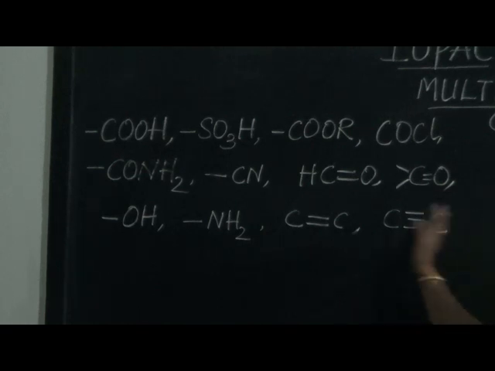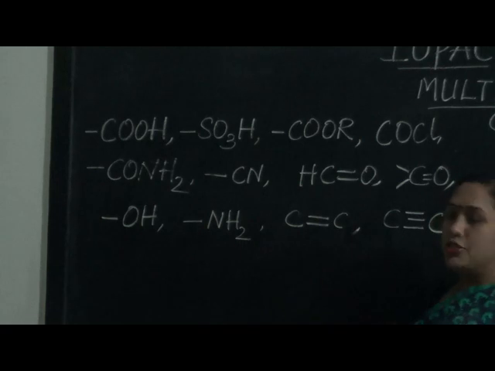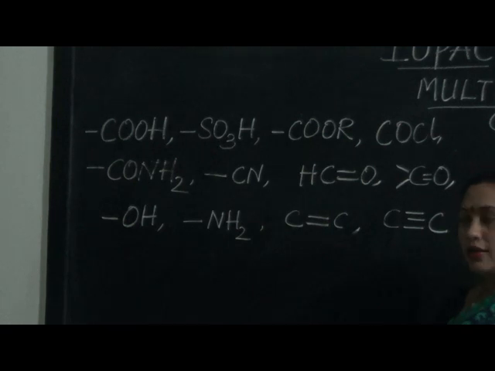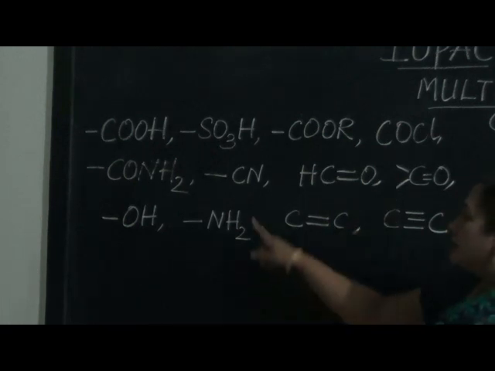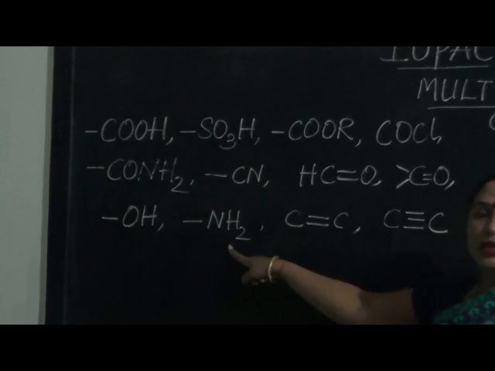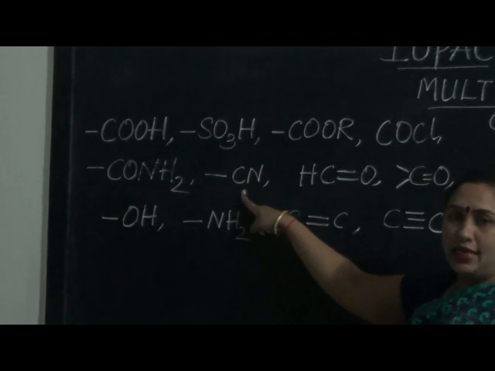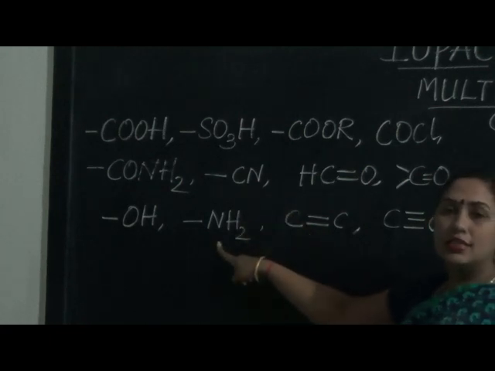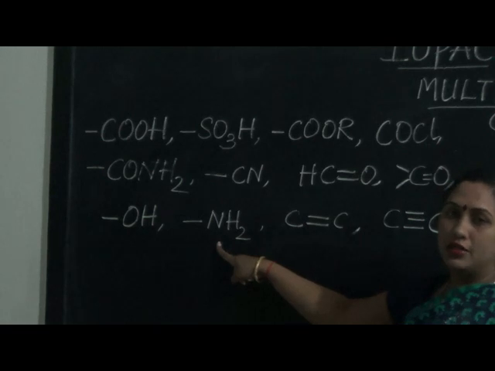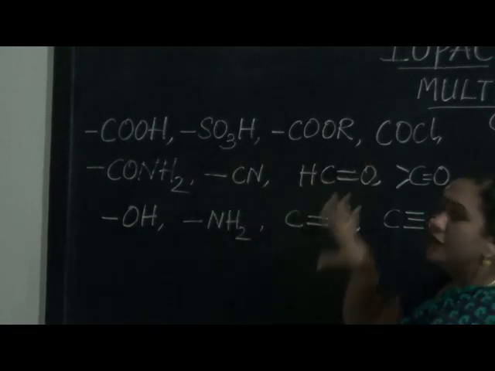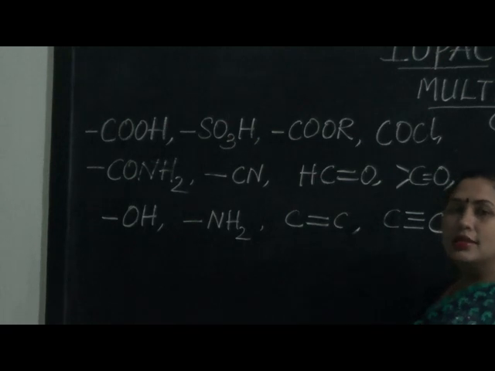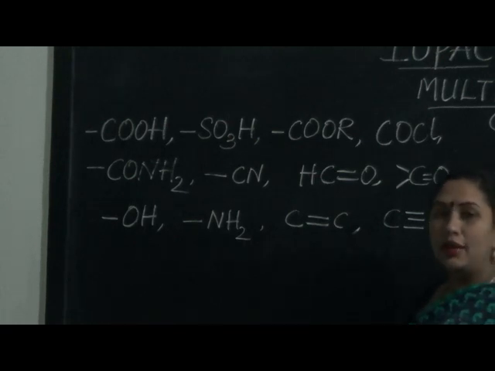That means in the given organic compound, say for example, if we find the presence of both CN and NH2, which carbon should be given the least possible number? According to the order, CN comes first, then comes NH2. So obviously we should give the lowest number for CN, and then we should give the next possible lowest number for NH2. That is the meaning of the order of priority. Now let us look at this with some examples.